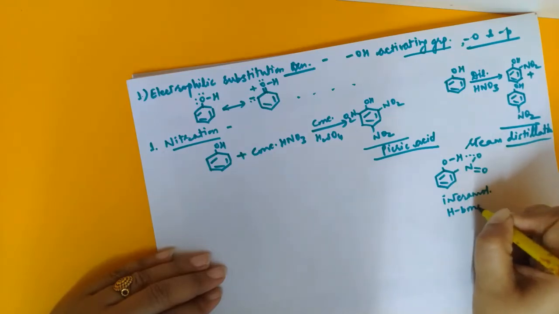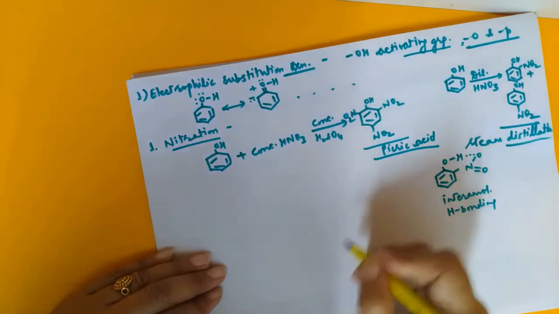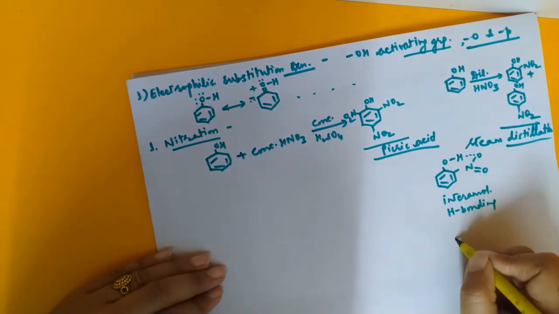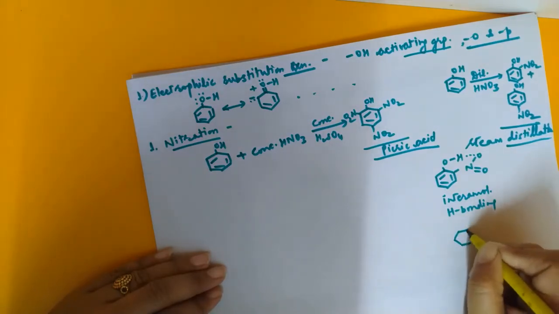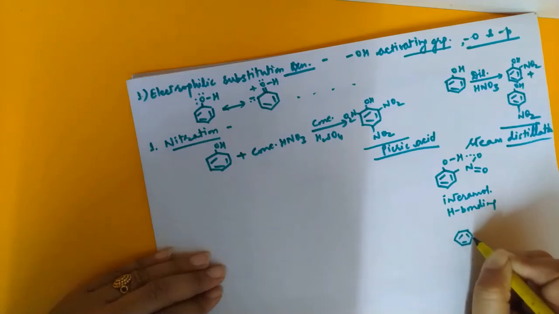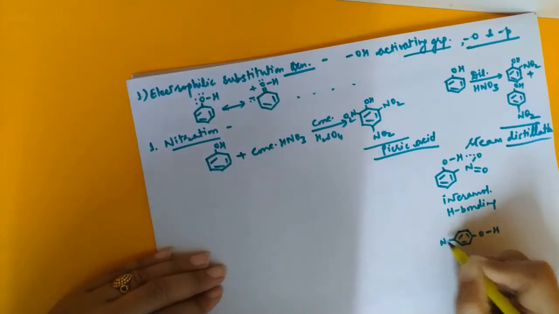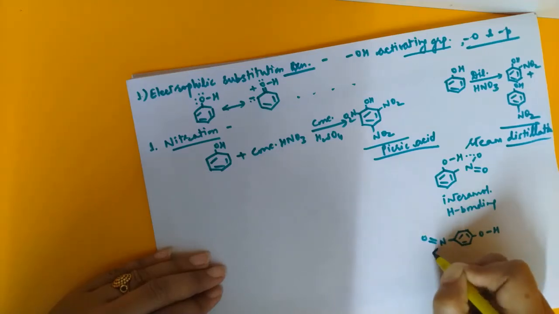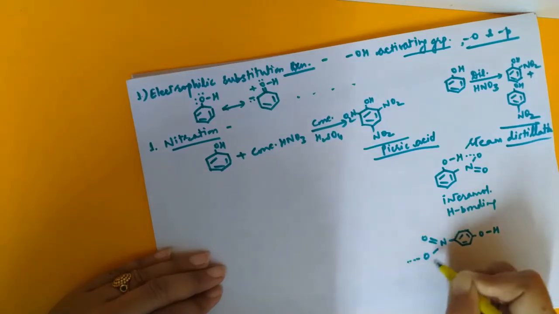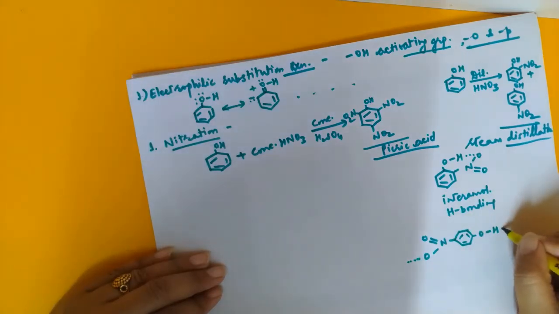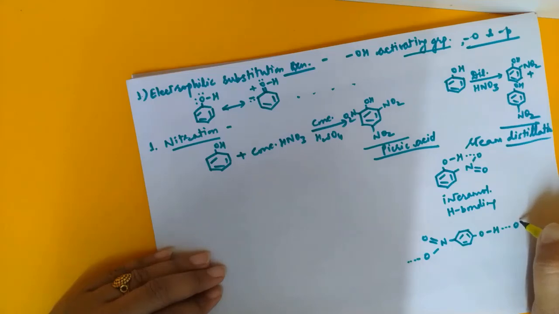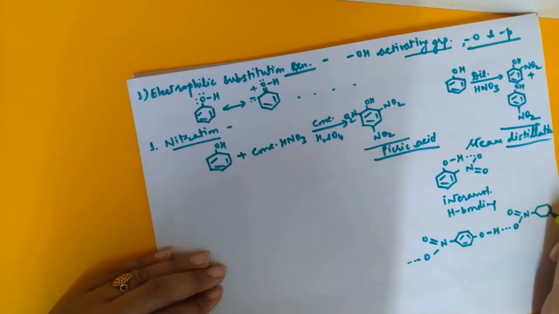What about the para isomer? The para isomer will show intermolecular hydrogen bonding. How will it be? This is OH, here is NO2. So this single bonded oxygen will be hydrogen bonded to the O of N double bond O, like this.